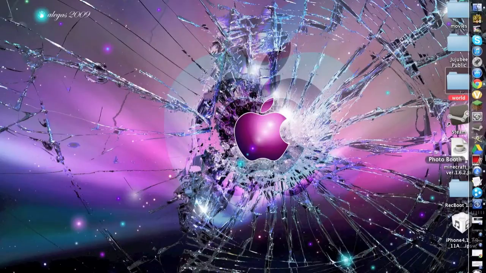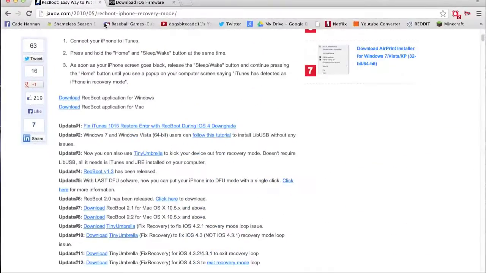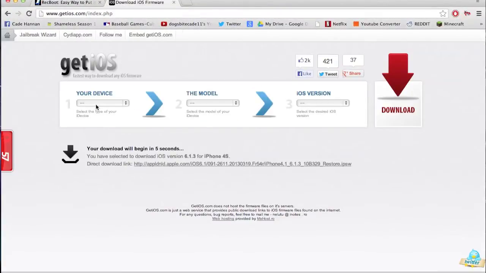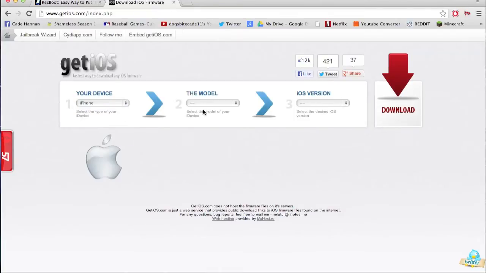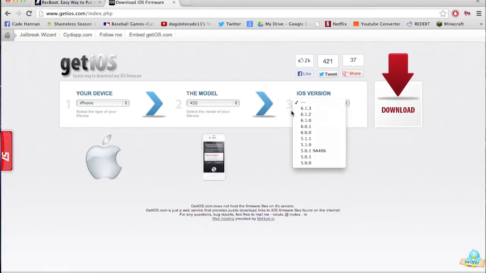So when you have that, once it's in recovery mode, you will want to download the latest version of iOS for whatever kind of iPhone you have. Depends if you have the 5, the 4S, the 4, the 3, the 2G. And then once you get to that, I have a 4S, so I'll show you. You'll click on the newest one. So for the 5 it would be